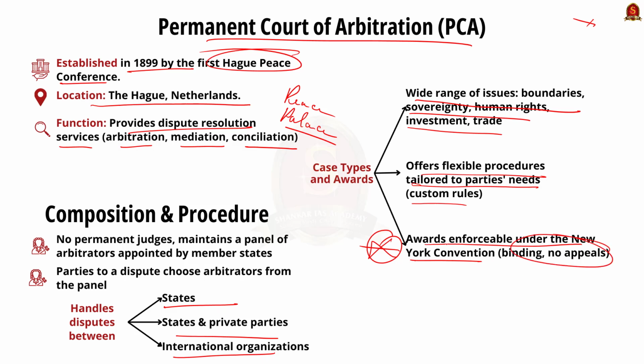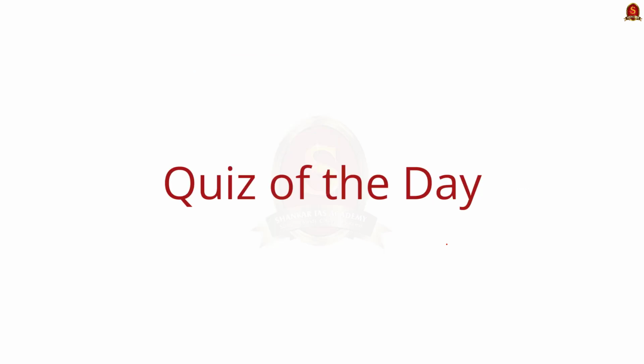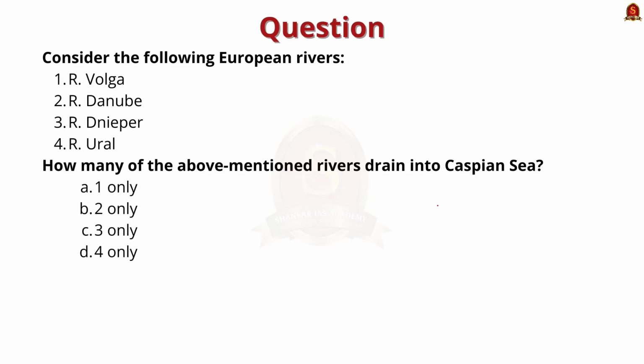That's all about the discussion with respect to newspaper articles today. With this, let's move on to our prelims practice question. Look at the first question. Consider the following European rivers: River Volga, River Danube, River Dnieper, River Ural. How many of the above mentioned rivers drain into Caspian Sea? 1 only, 2 only, 3 only, 4 only. The correct answer is option B, 2 only.